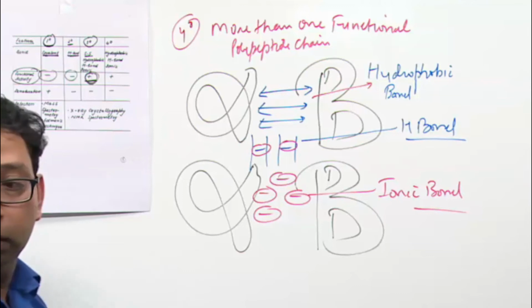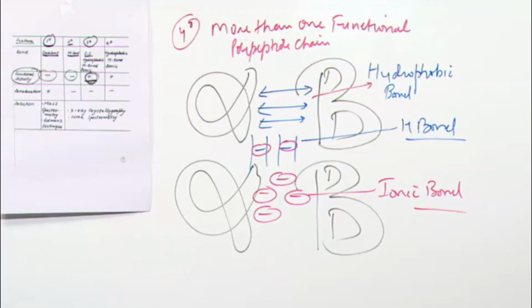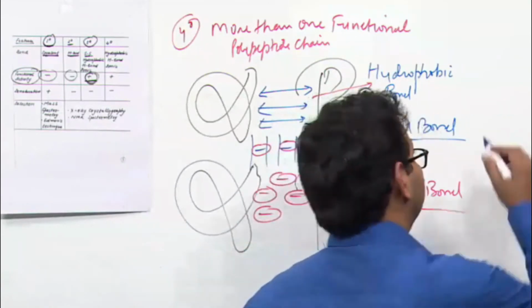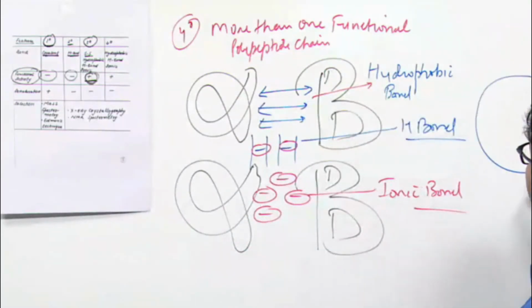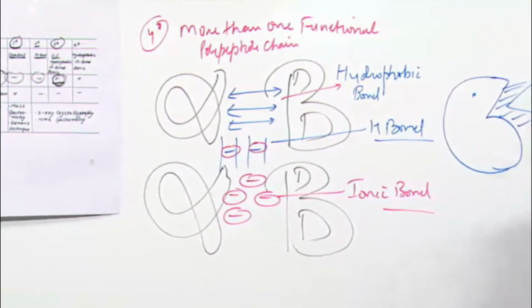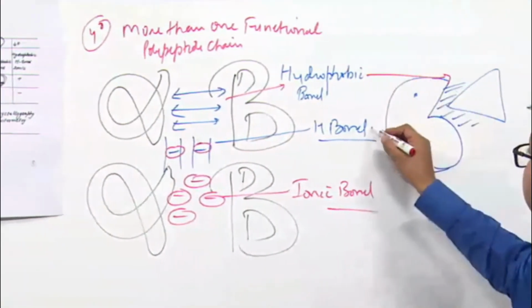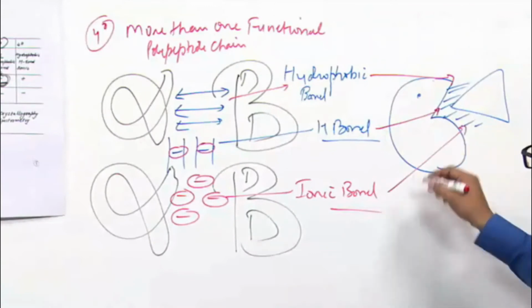Now, as I told you, enzyme substrate interaction is mediated by hydrophobic, hydrogen and ionic bonds, sometimes by covalent bond.